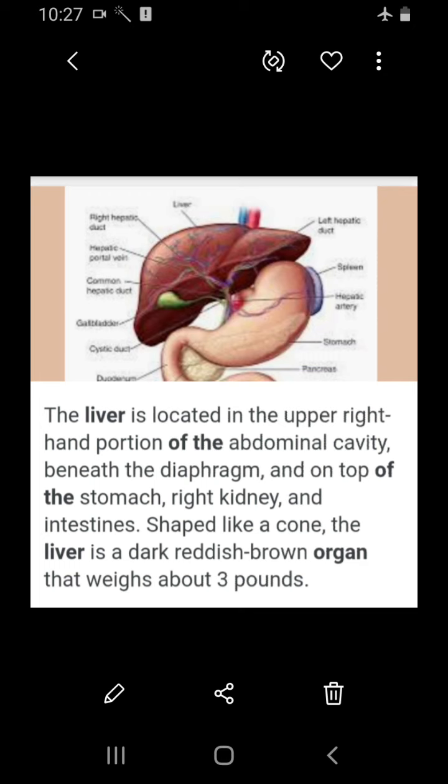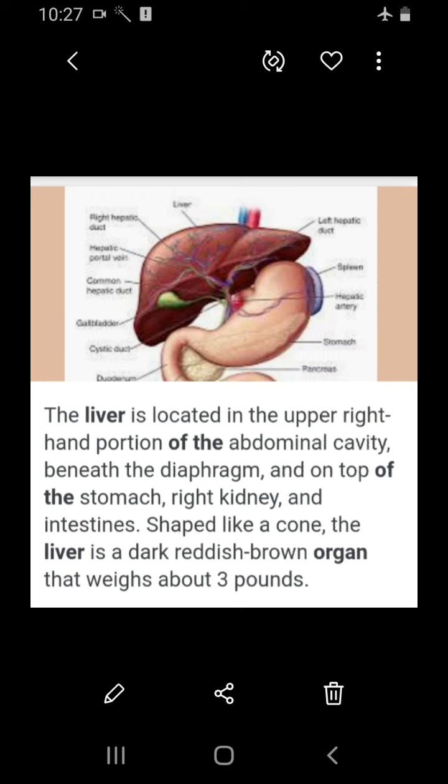In the digestive system, we have seen various parts. Liver is the largest digestive gland of the body, which is reddish brown in color. The liver does many functions in our digestive system.